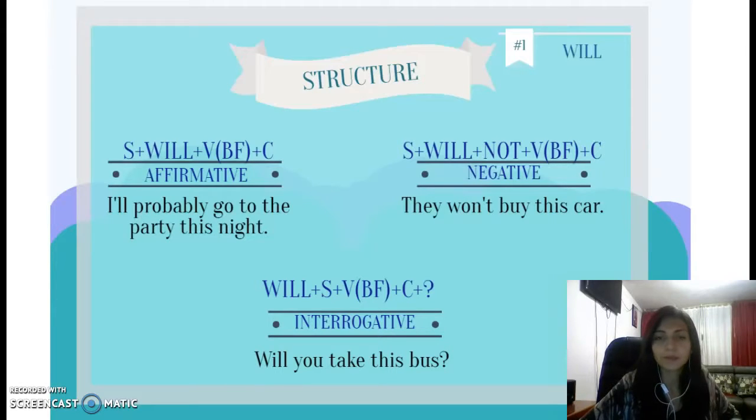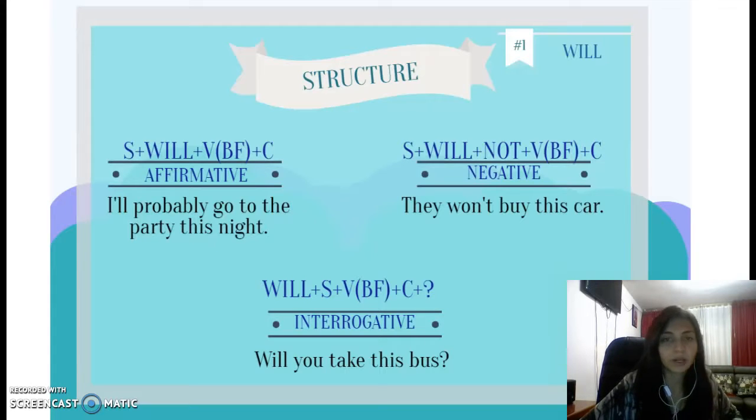in the future. In this case we have will, so to make an affirmative sentence we use the subject plus will plus the verb in basic form plus the complement. And my example is, I probably go to a party this night. So I have 2 options. I go to a party or I decide not to go to a party and stay at home.